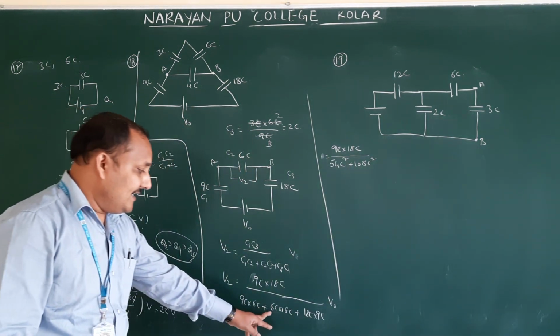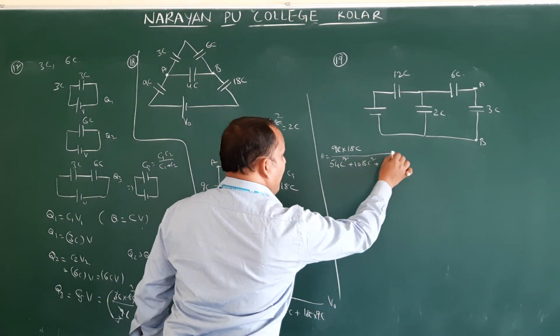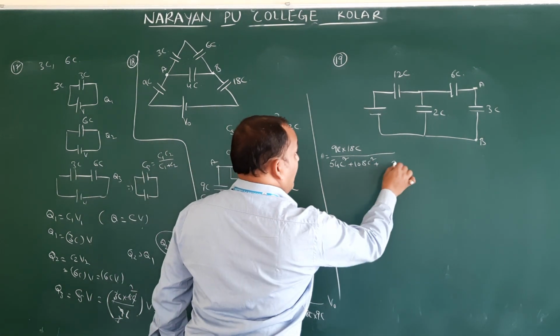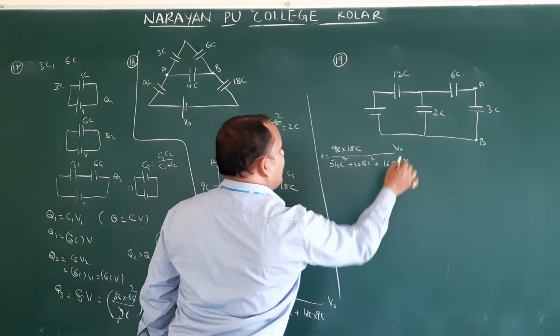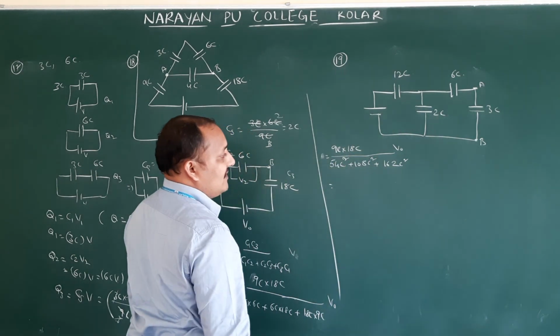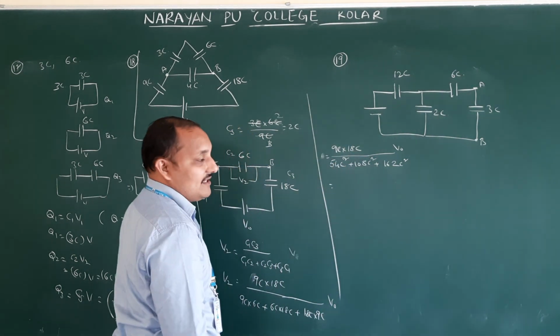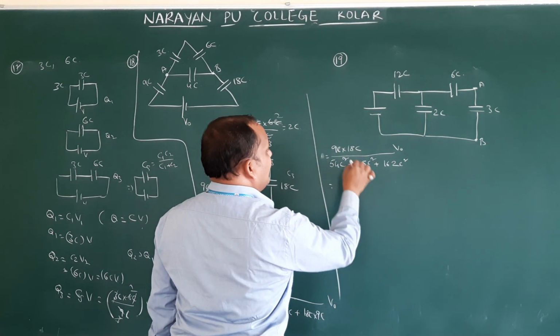Correct only? Next 18 into 9, 162 C square. Next, in the numerator also C square will be there, and here also C square will be there. Therefore, you can cancel C square. So 9 into 18.